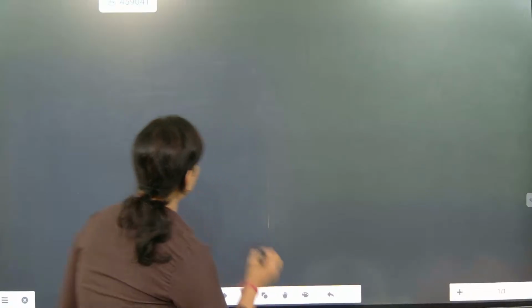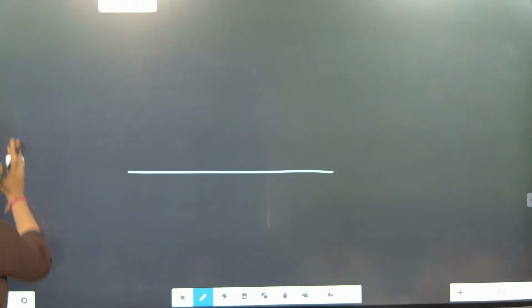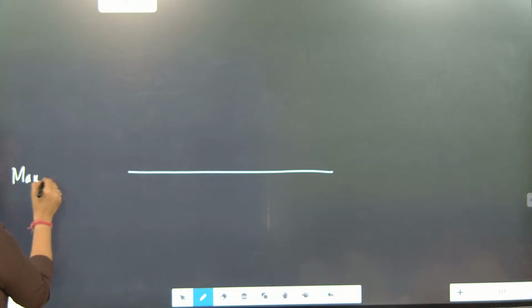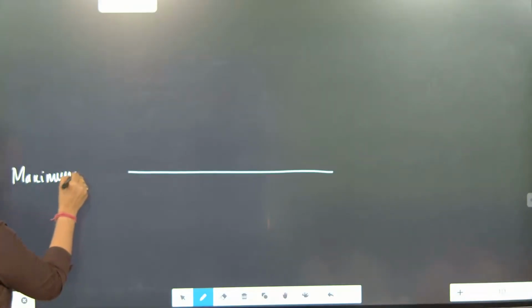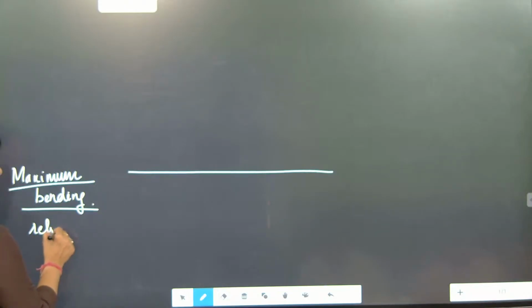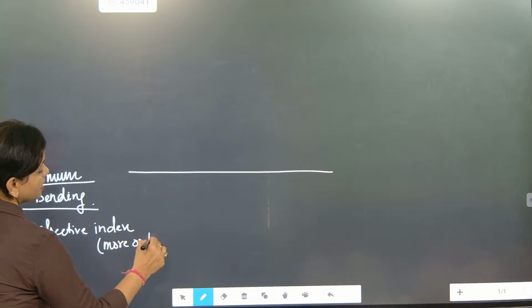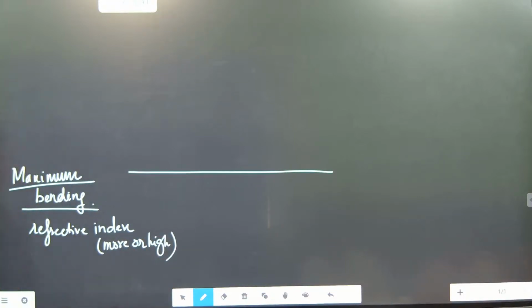So now understand one thing. When will bending be maximum? Maximum bending will occur when? Maximum bending means refractive index is more, or high. High refractive index. Maximum bending means high refractive index.